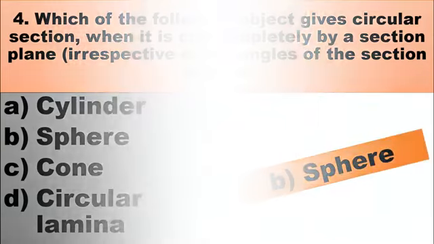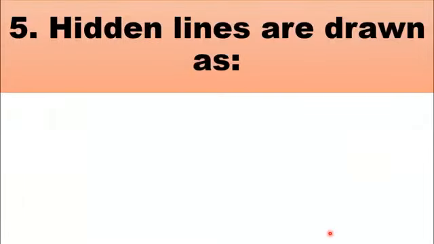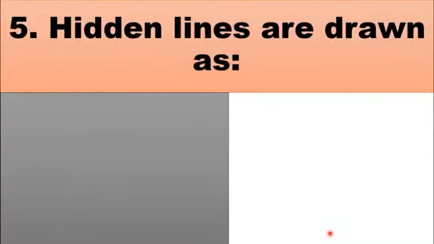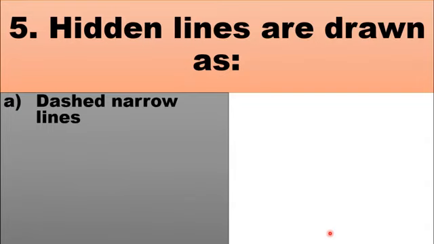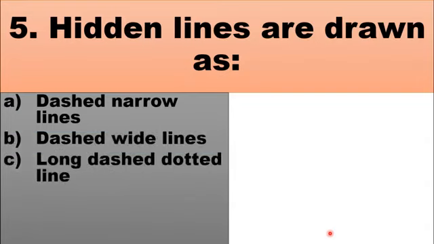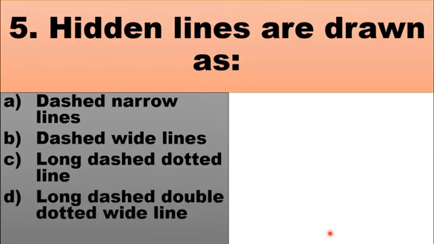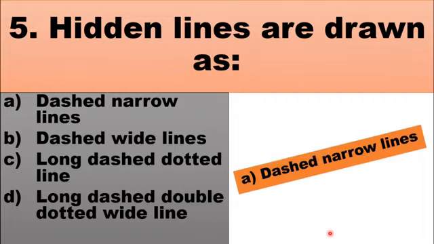MCQ number 5 is: hidden lines are drawn as A dashed narrow lines, B dashed wide lines, C long dashed dotted line, D long dashed double dotted wide line. Hidden lines are generally drawn as dashed narrow lines. So the right choice for this question is A dashed narrow lines.